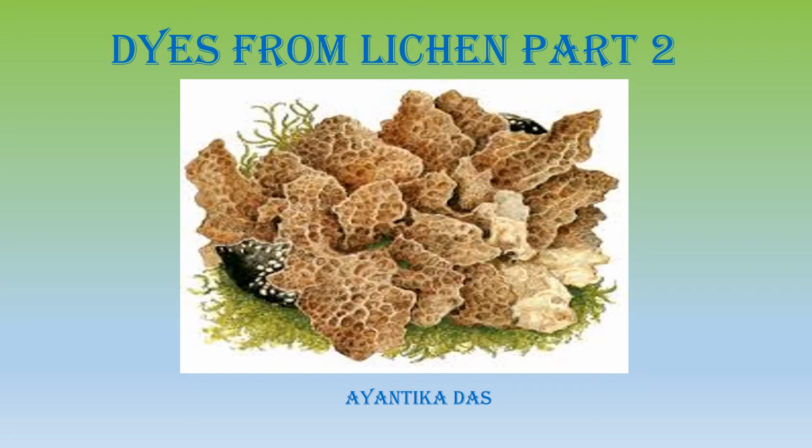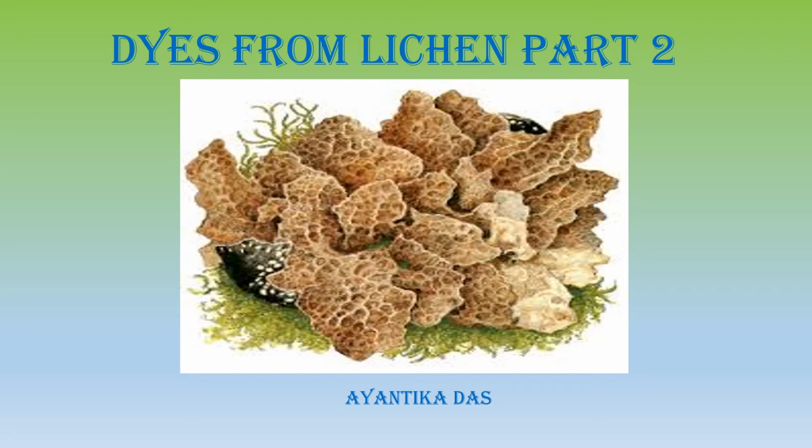And in this video I will be just discussing how the three processes of dye preparation alter the color of the dye. For example, the ammonia method produces a different type of dye that is quite different from that of boiling water.